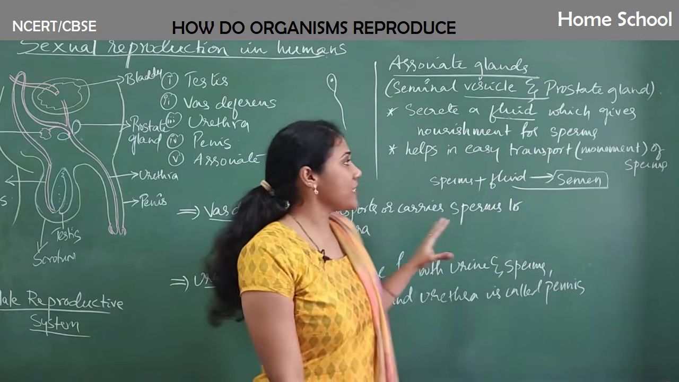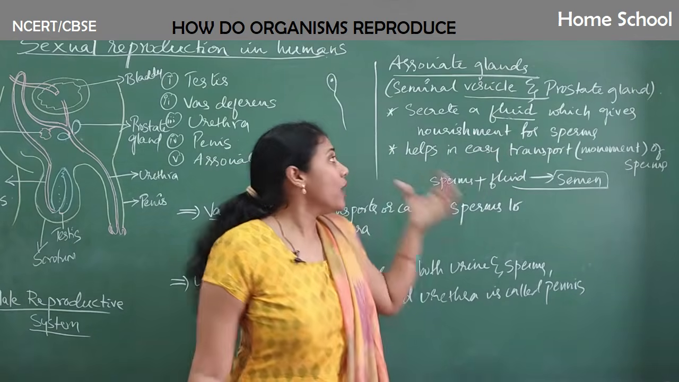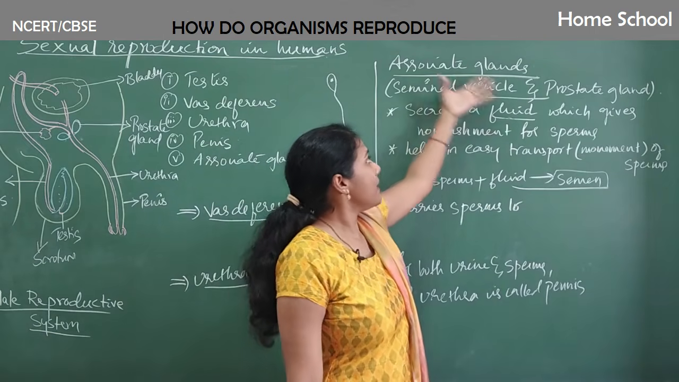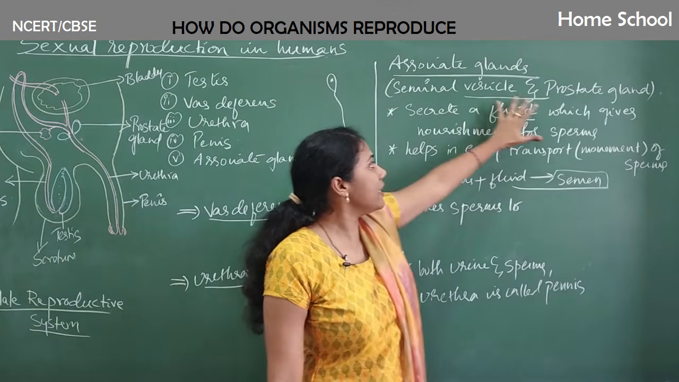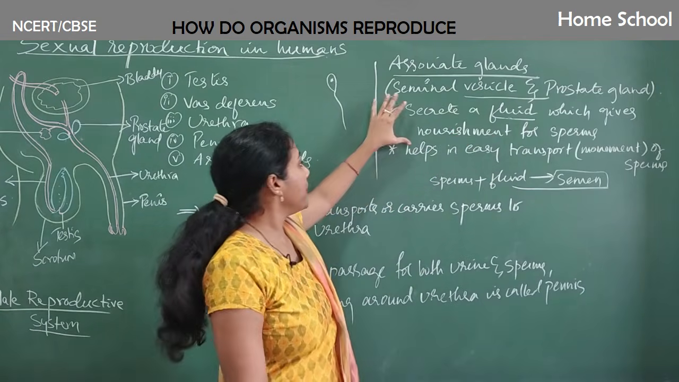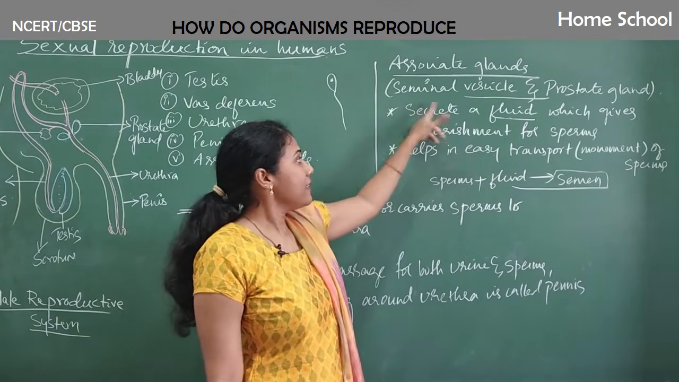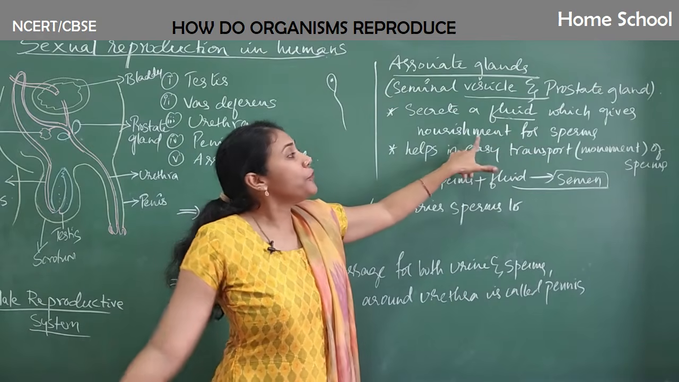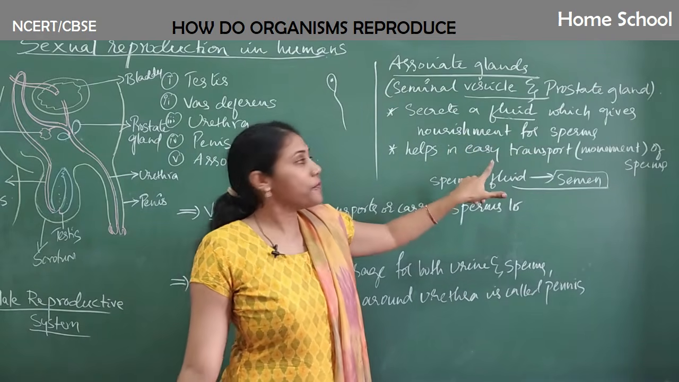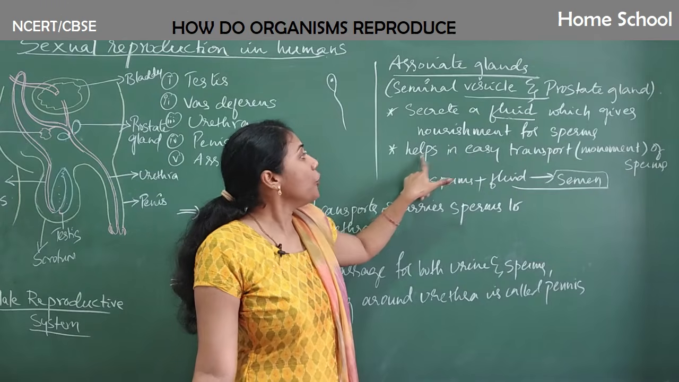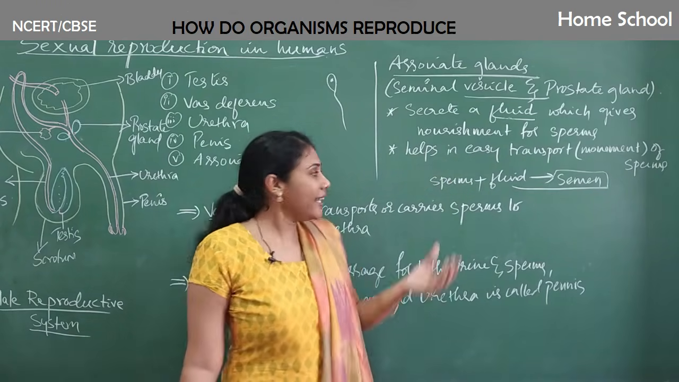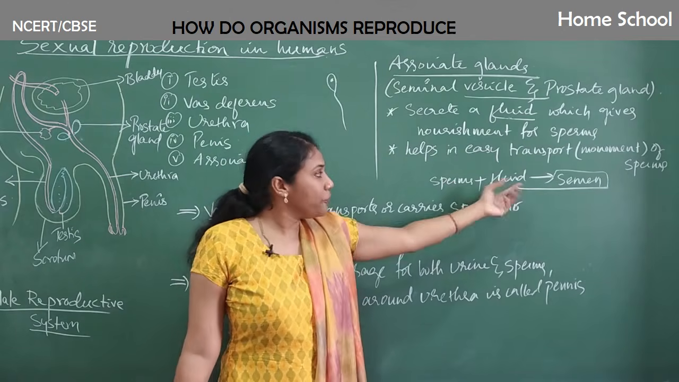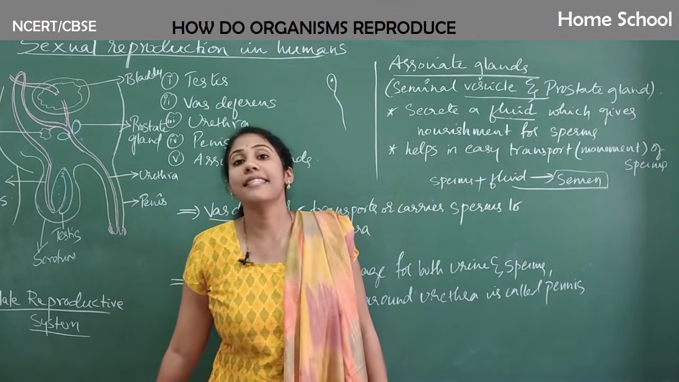Very important questions, guys. They would ask you, what is the main purpose of the associate glands, or what is the main purpose of the seminal vesicle and prostate gland? Then you have to mention these 2 points. One is that the fluid gives food for the sperms, that is nourishment for the sperms, and also the fluid helps in the easy passage of sperms. So sperms plus that fluid is commonly called semen.